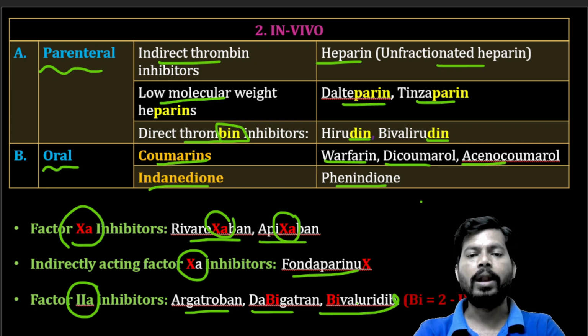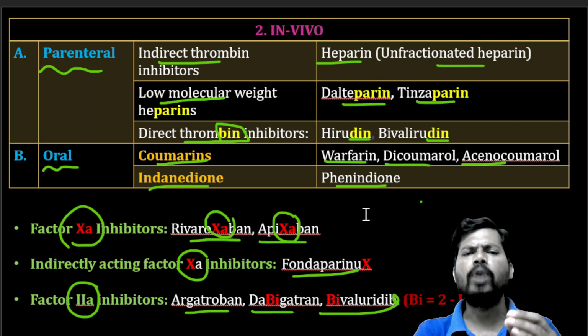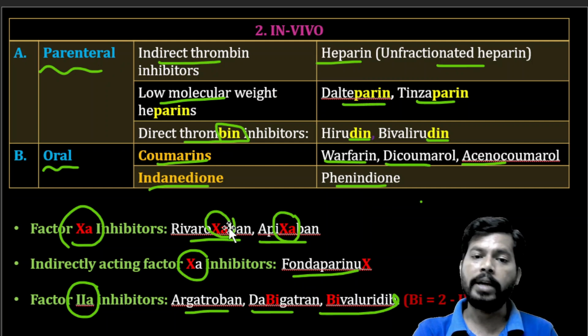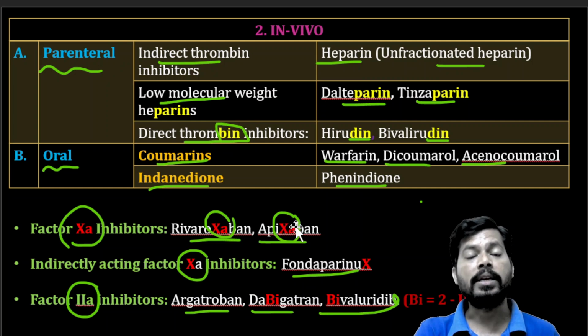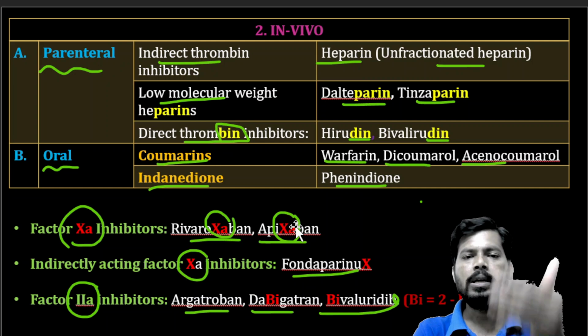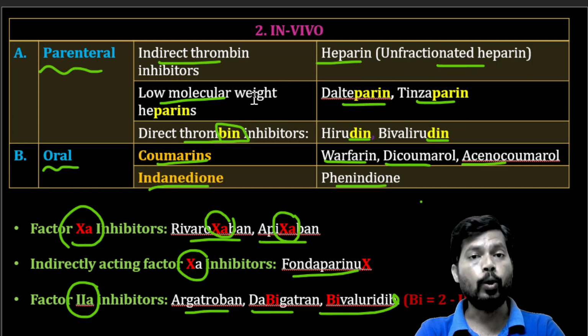Wherever it is possible, apply the tricks as well as mnemonics, because in competitive examinations presence of mind is very important. It is hard to recollect everything you studied, but if you follow some tricks and mnemonics, you can definitely remember easily. Like for factor 10A inhibitors, I mentioned 10A in red color, and in rivaroxaban the XA is in red color, and in apixaban the XA is in red color. Like that you can remember easily. One of the advantages in the classification of pharmacology is these tricks and mnemonics. Like all parins are low molecular weight heparins.